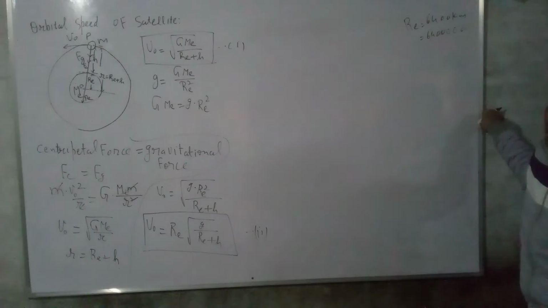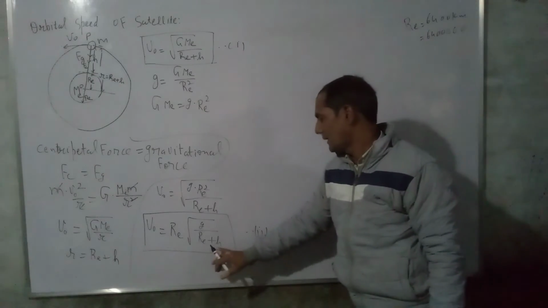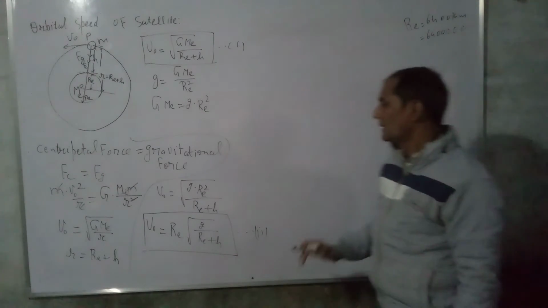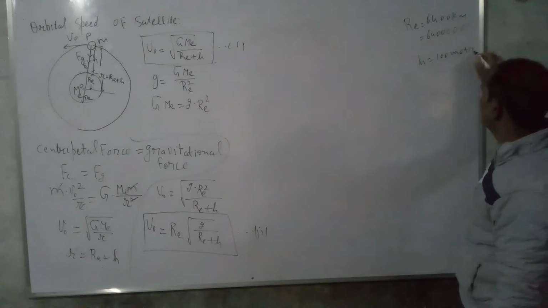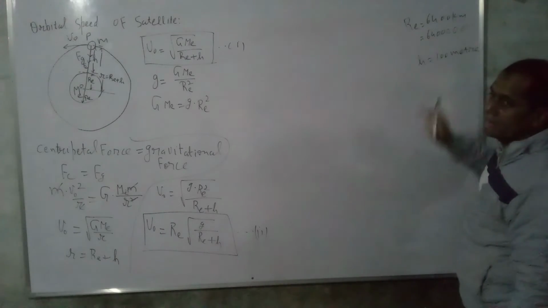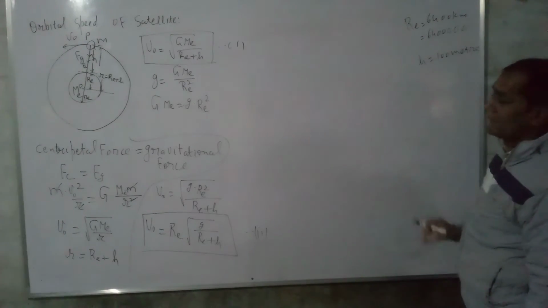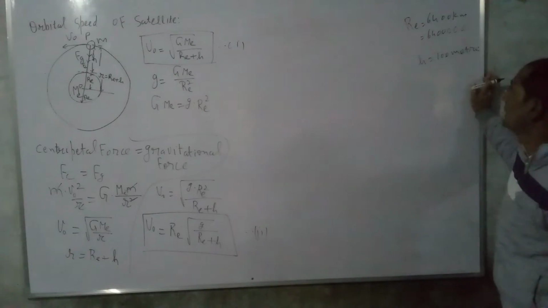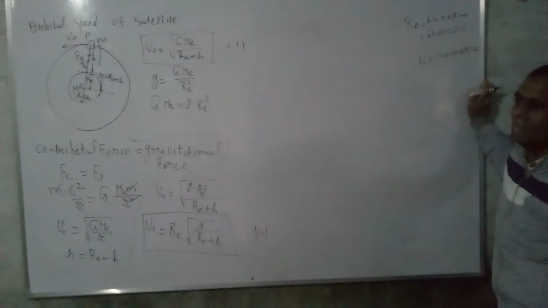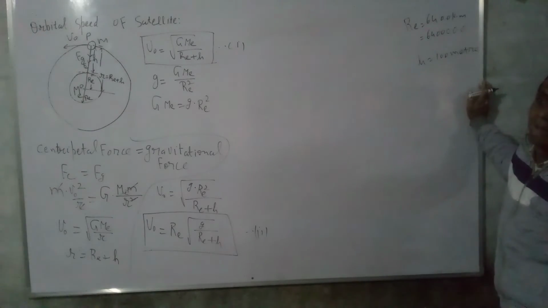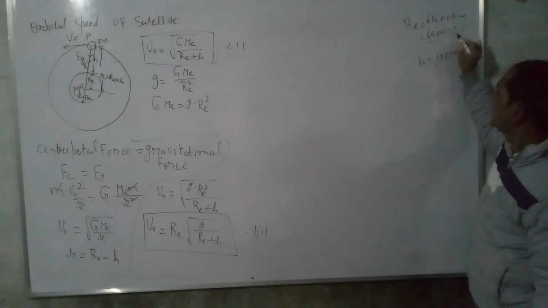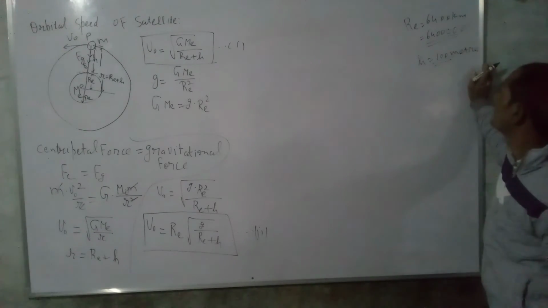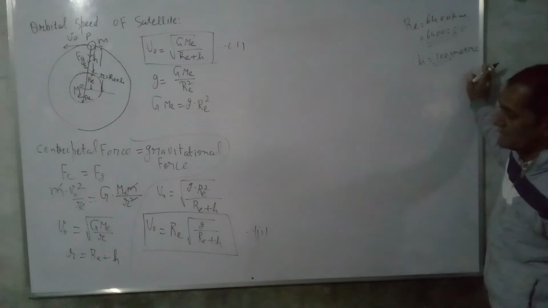If the satellite is at height 50 meter or 100 meter, suppose h is 100 meter, then 100 meter is negligible in comparison to 64 lakh. Suppose you have 64 lakh rupees and 100 rupees drop, then there is no effect on your pocket. So 100 meter is negligible in comparison to 64 lakh.